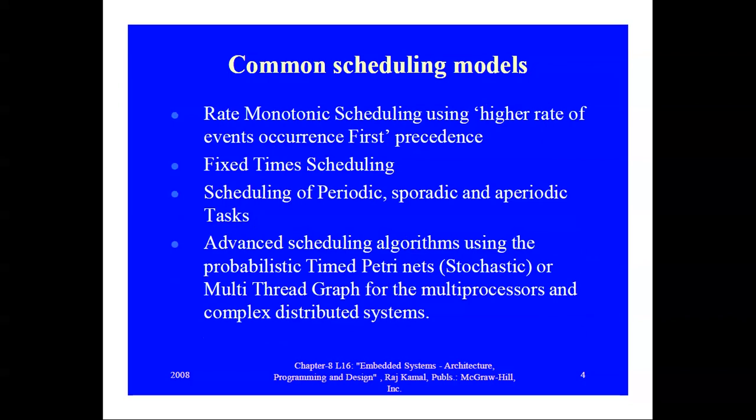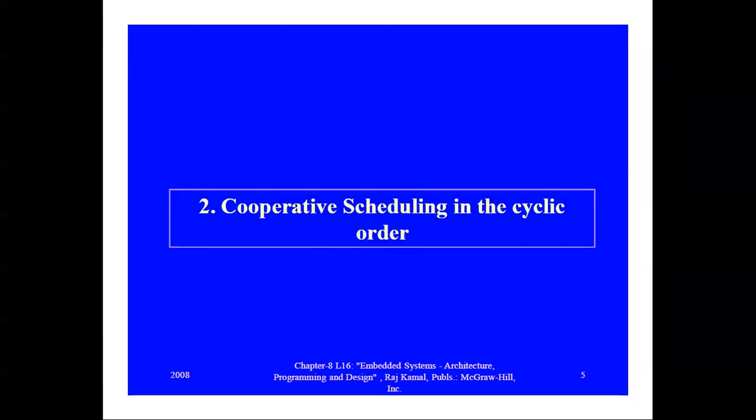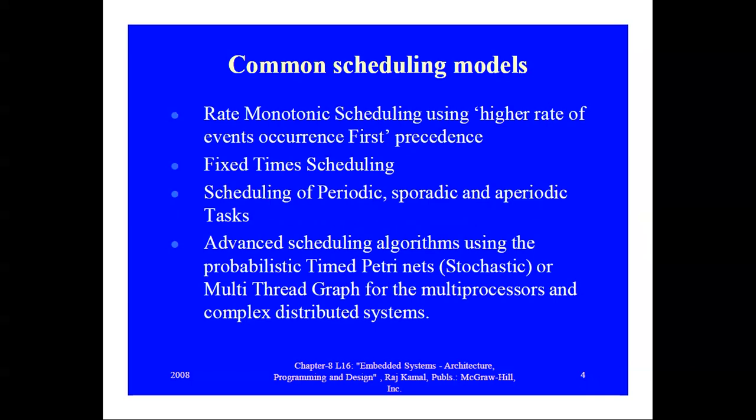Next type of model is rate monotonic scheduling using higher rate of events occurrence first precedence. Next scheduling model is fixed time scheduling. Next is scheduling of periodic, sporadic, and aperiodic tasks. Next one is advanced scheduling algorithms using the probabilistic timed Petri nets or stochastic or multi-thread graph for the multiprocessor and complex distributed system. So these are the names of the scheduling models which are used in the RTOS.